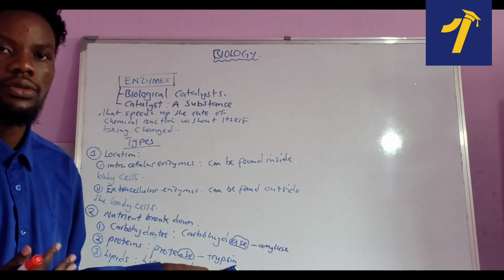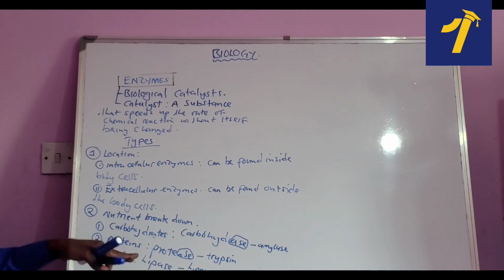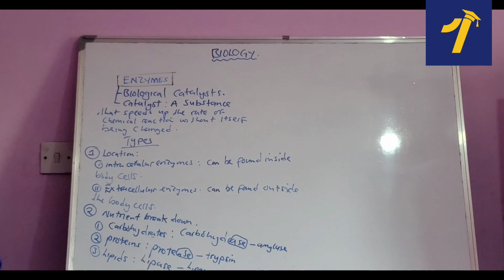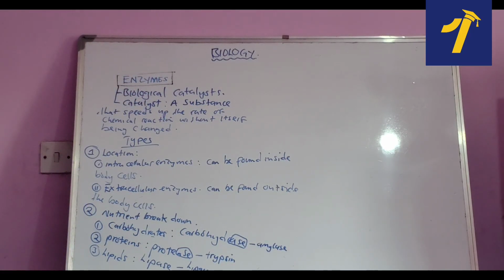Those are good examples of proteases. The last one is the enzyme that acts on lipids, and we call it lipase. Now we can proceed.